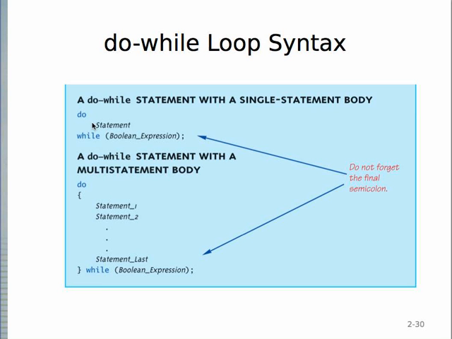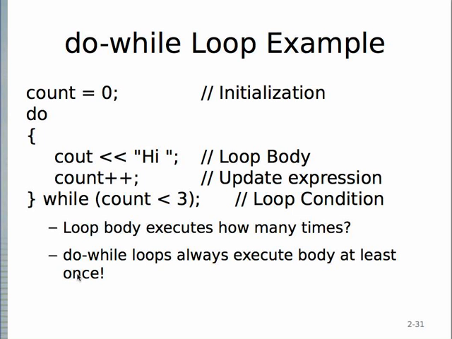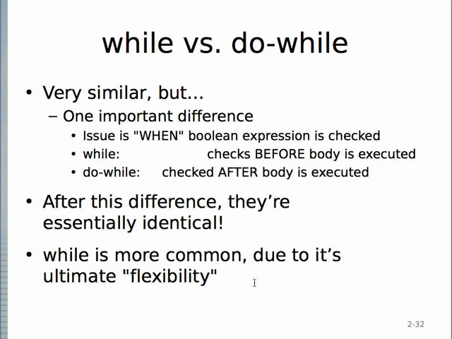Do whiles, you're always guaranteed that the loop body, in this case the statement or this compound statement, will be executed at least once. Yeah, so do while loops always execute the body at least once. While versus do while, very similar, but the difference is when is this Boolean expression checked. In the case of the while, it checks before the body is executed. In the case of the do while, the Boolean expression is checked after the body is executed. So besides this, they're basically the same.